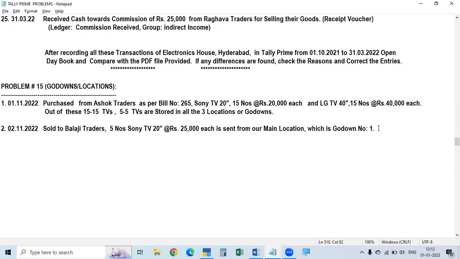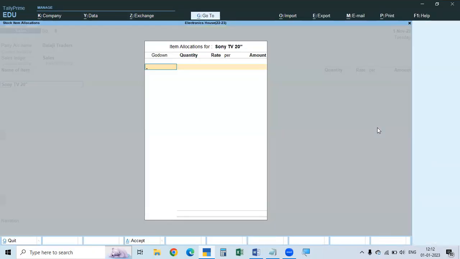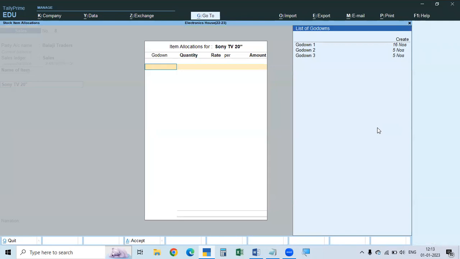Main location is godown number 1. From godown number 1 only we sold. So here, if you go here, say just 20 inches, it will ask you the godown. So godown number 1 we sold already. It will show the godown and also the balance of the inventory.